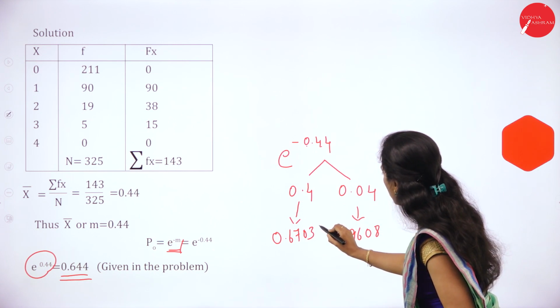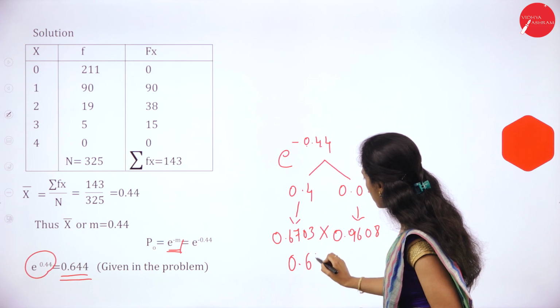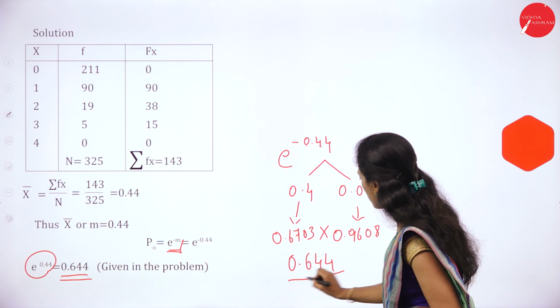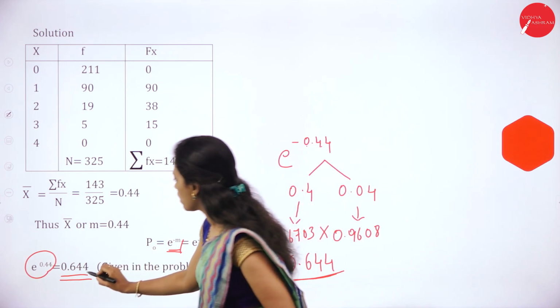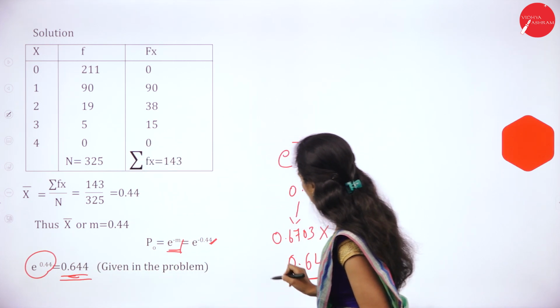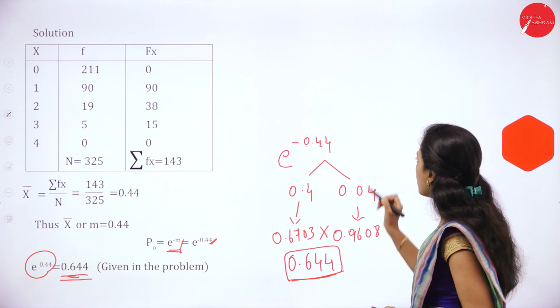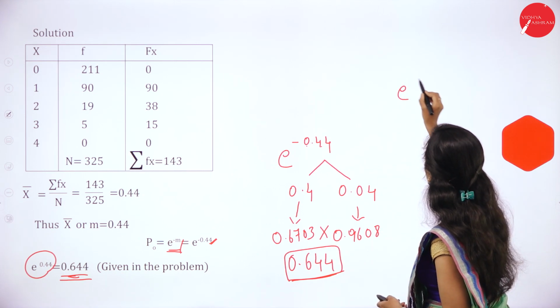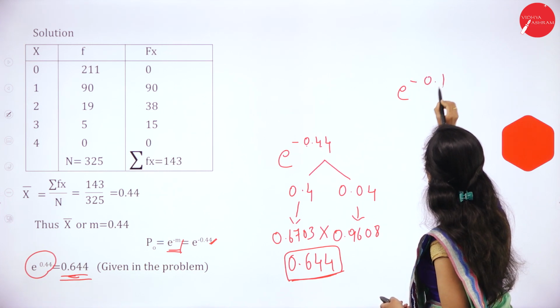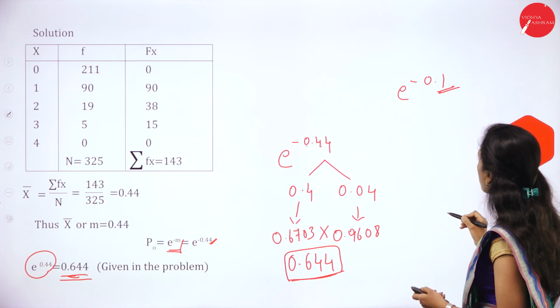0.6703. If we multiply these two, we'll get 0.644. If they have not given e to the power of 0.44 value, then we have to see in the table. If it is e to the power of 0.1, then directly we can see the 0.1 value in the table.